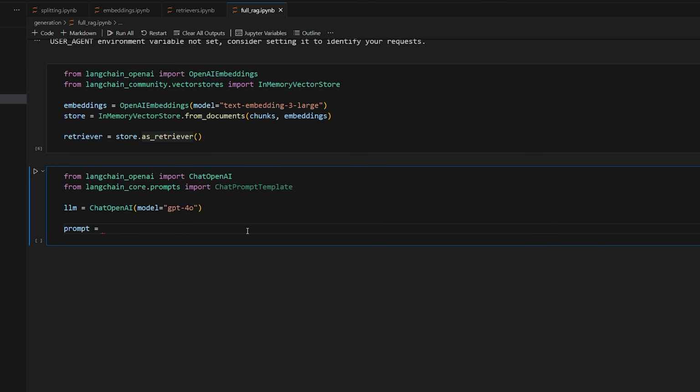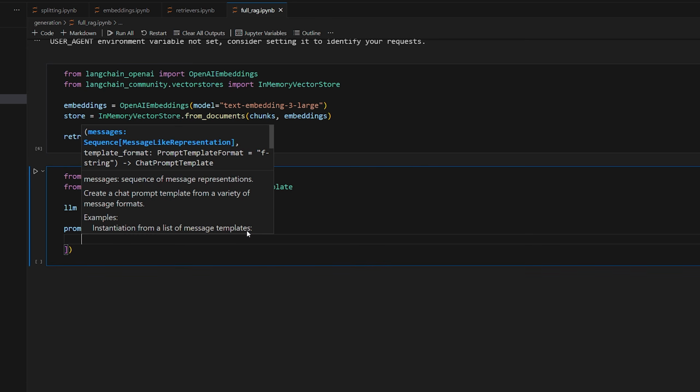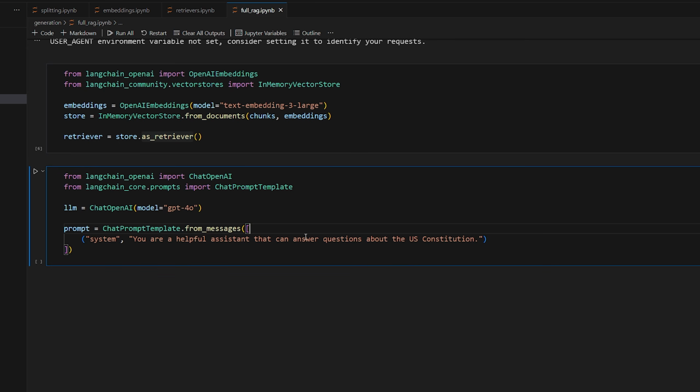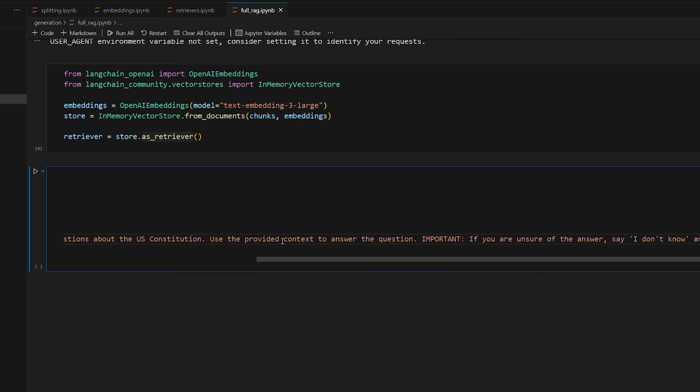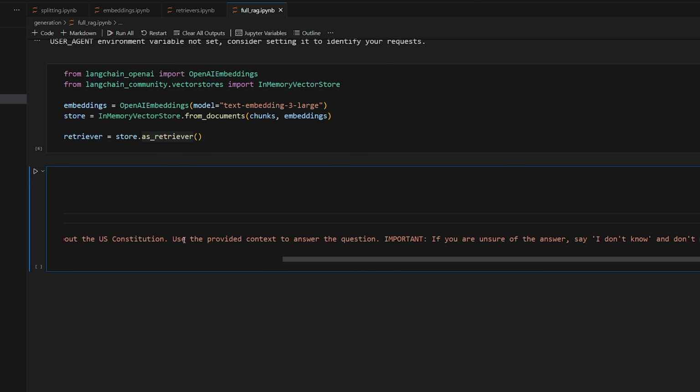So we'll do prompt is equal to chat prompt template from messages, and then we'll open this up with a list of messages. First we'll say: you are a helpful assistant that can answer questions about the US Constitution. Use the provided context to answer the question. IMPORTANT: if you are unsure of the answer, say I don't know and don't make up the answer. This is a very basic prompt, but whenever you're doing RAG, this is a very common way that you'll see it. First we're telling it what it should be doing: you're an assistant that can answer questions about the US Constitution. Then we're telling it how to do it: use the provided context, which are going to be our related documents that we fetch from our vector store. And then we also specify, very important, if you are unsure of the answer, say I don't know and don't make up the answer.